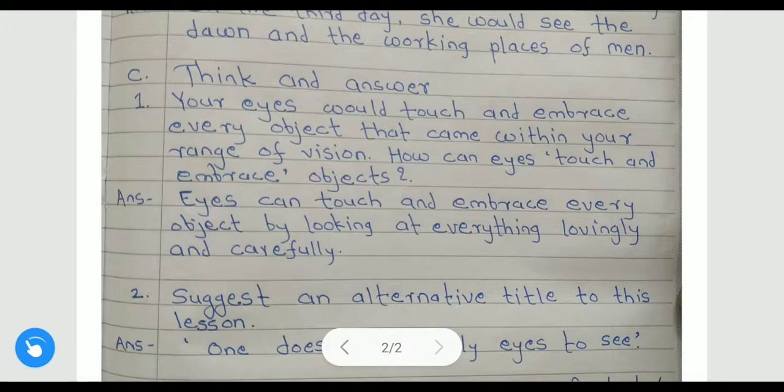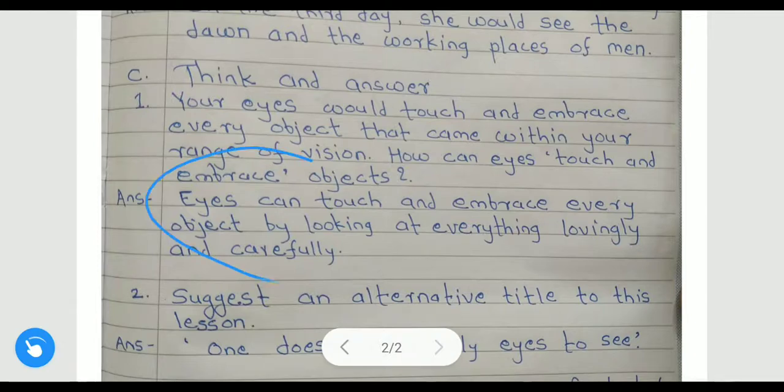This statement is used by Helen Keller. She said you must embrace every object. So here you have to give the explanation. How can eyes hug and touch the different objects?